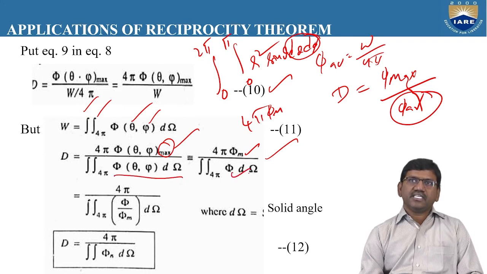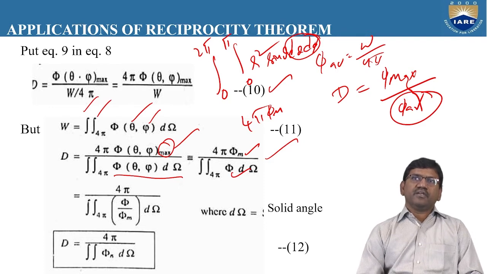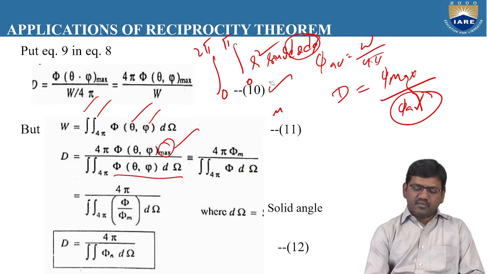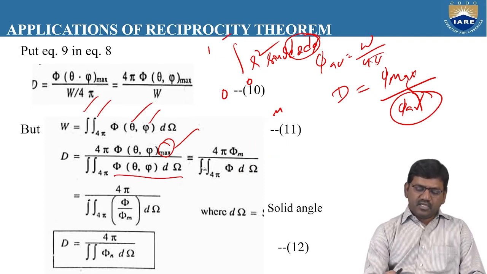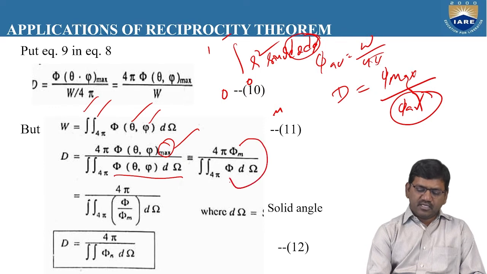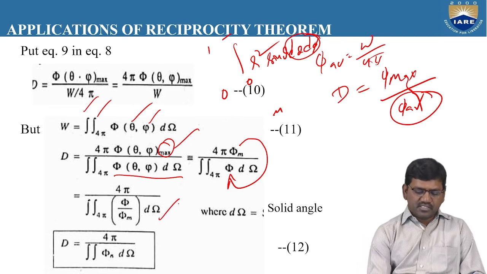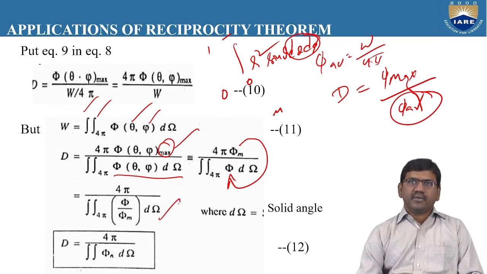The notations have been changed here. If you bring the numerator phi m to the denominator, it becomes phi by phi m. So as you can see in the expression, 4 pi by the double integration of phi by phi m d omega.